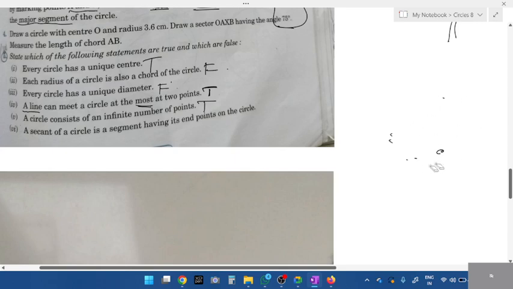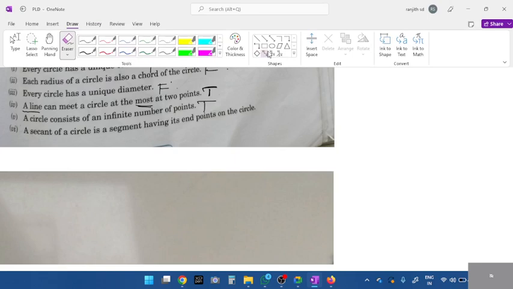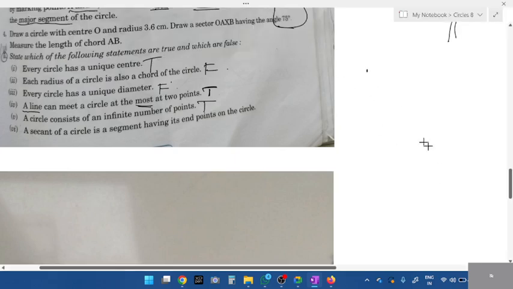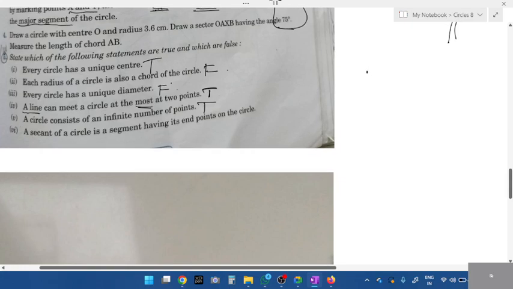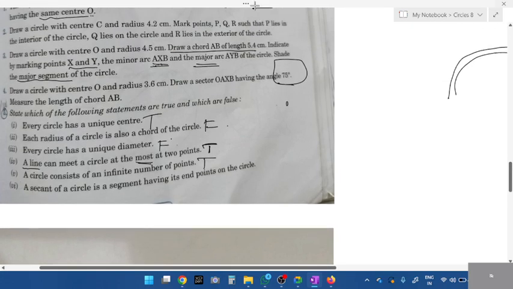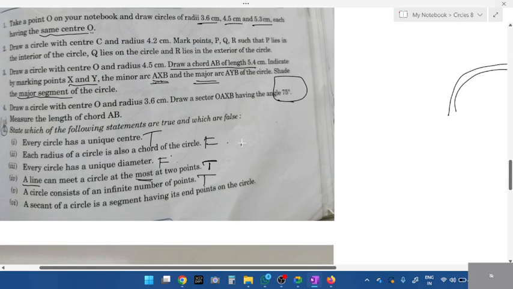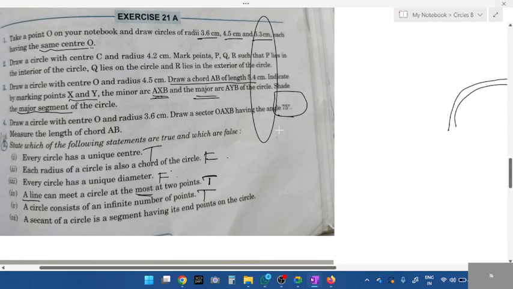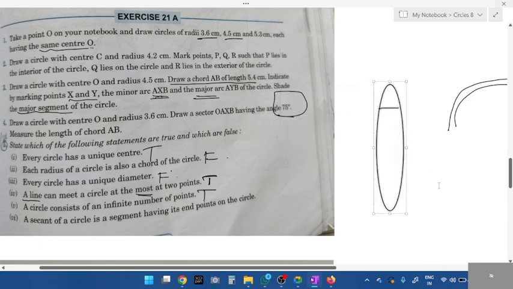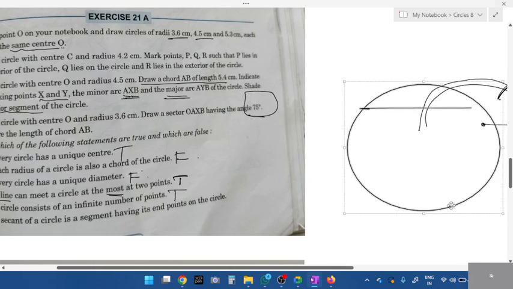Okay, what do you mean by secant, students? What is secant? I told you. Will a secant stay inside the circle or will it go out? A secant will not stay inside the circle.